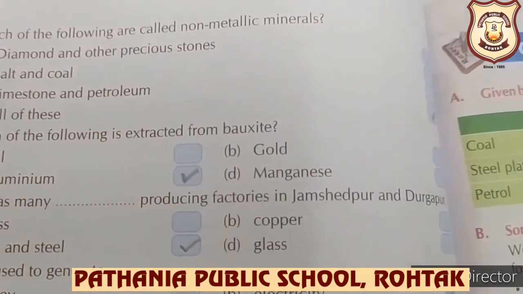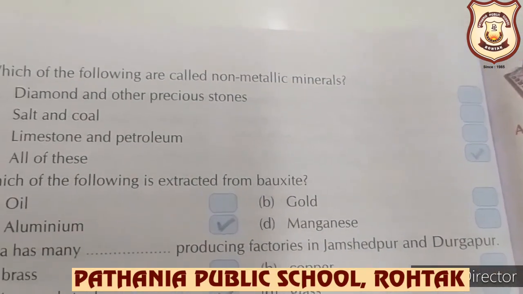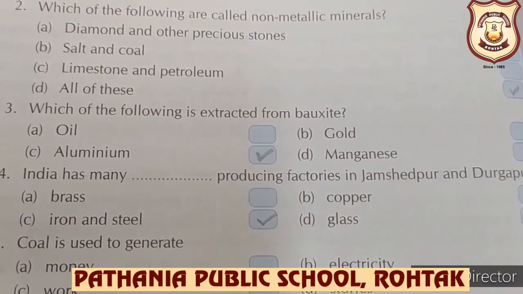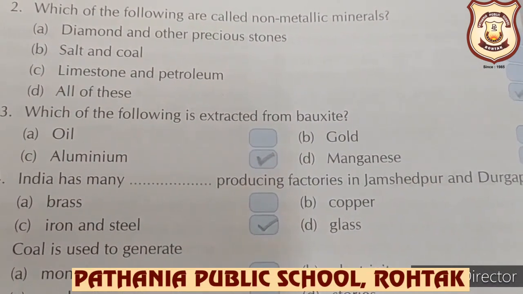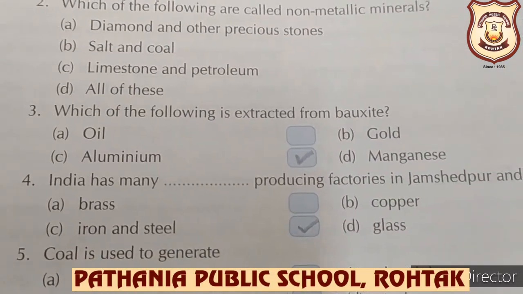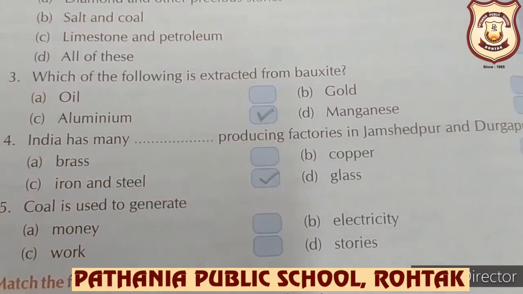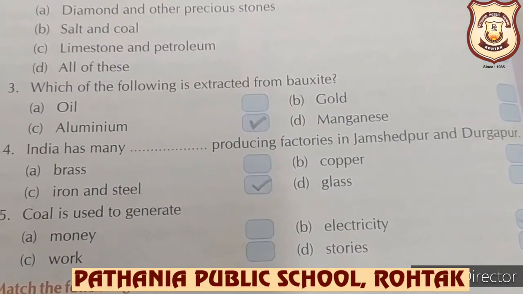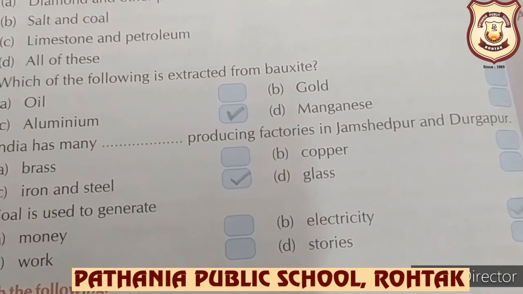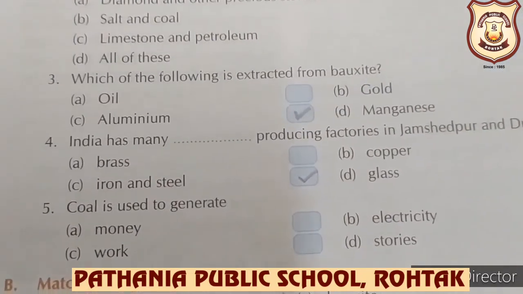So you have to put a tick on the last part, D. Which of the following is extracted from bauxite? Aluminium is extracted from bauxite. So part C, you have to put a tick. India has many dash producing factories. Iron and steel producing factories in Jamshedpur and Durgapur. So the answer will be C.